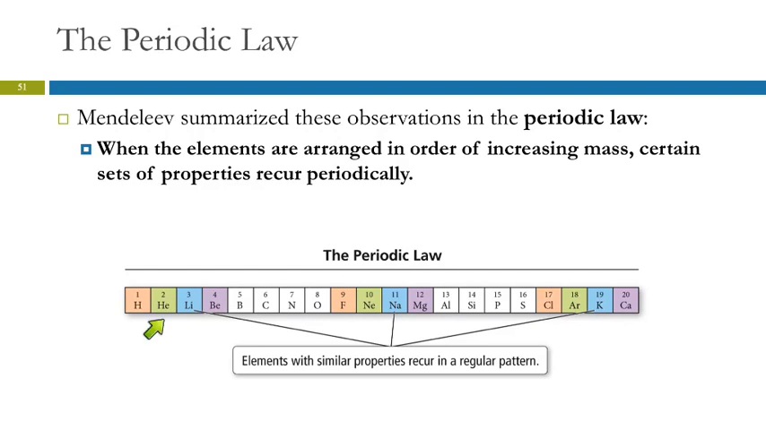It's a little bit like a piano keyboard, where if this is middle C, this is C one octave above, and another C two octaves above middle C, right? And if you play all three of those notes together, they are harmonics of the same note. Okay? So this is called the periodic law. It's an observation of what is, it doesn't explain. It says when the elements are arranged in order of increasing mass, certain sets of properties recur periodically.